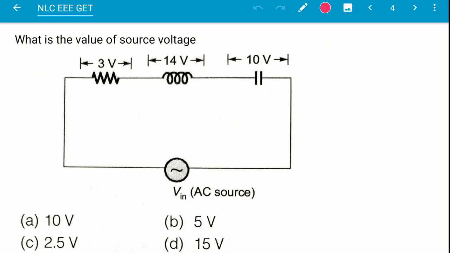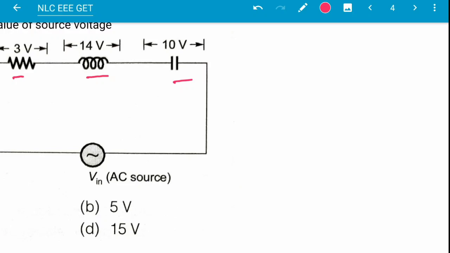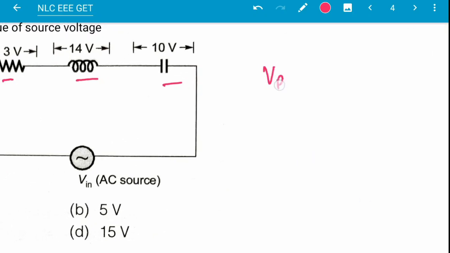Next question, what is the value of source voltage? Voltages across the resistance, inductance and capacitance are given, and it is asking for the source voltage. So this will be the square root of VR, the voltage across resistance, squared, plus VL minus VC squared, because here VL is greater than VC.